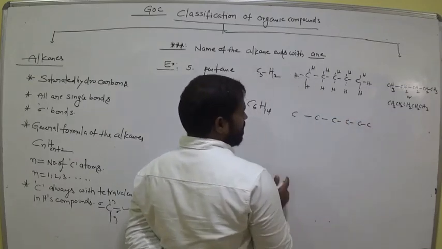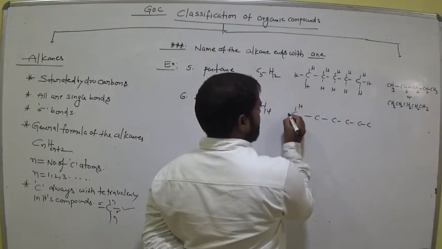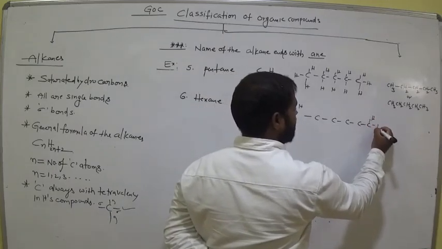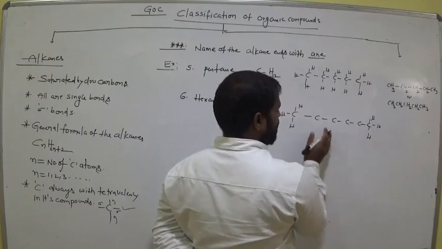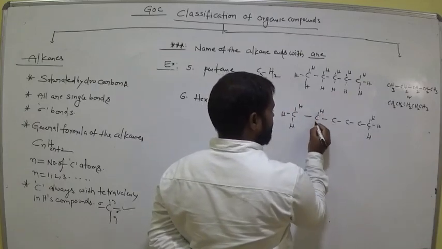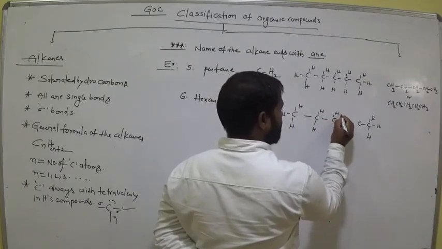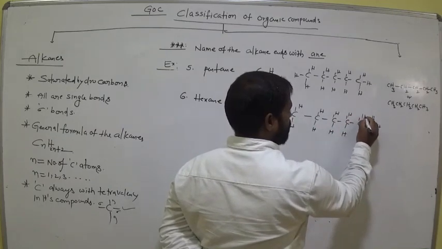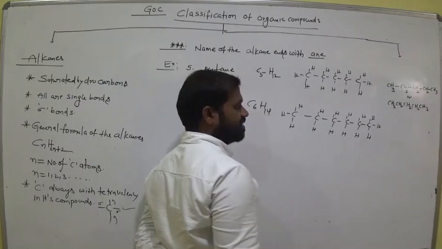Okay, clear? Now the 2 end carbons are with 3 hydrogens each. Clear? Now the remaining all are with 2 hydrogens. Am I right? Is it clear?